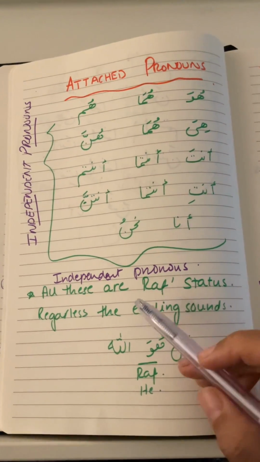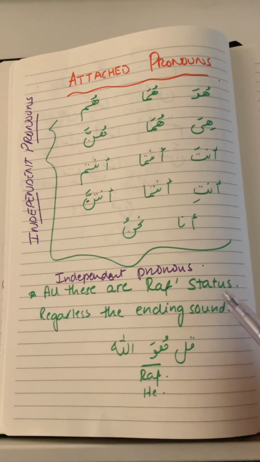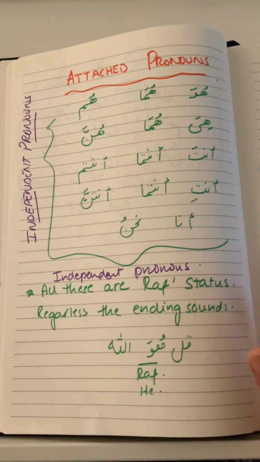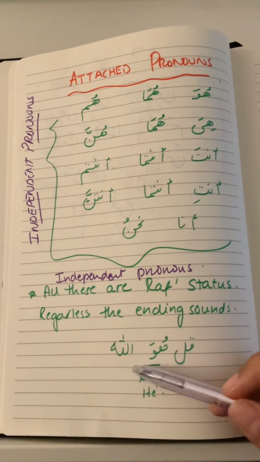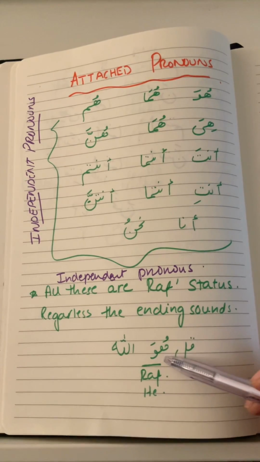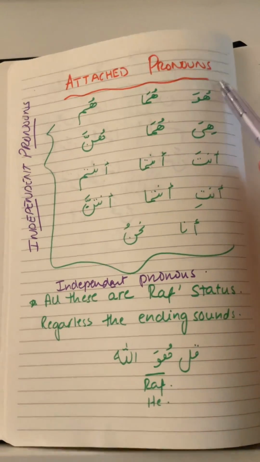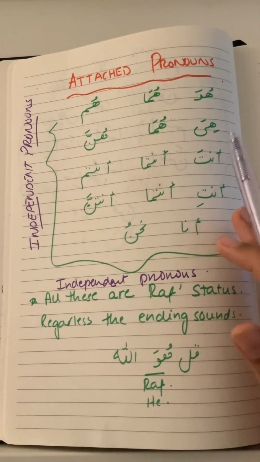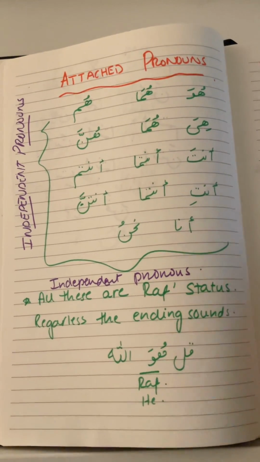What we need to know about these is that all these independent pronouns, whenever they occur, are of rafa status. That means that they are the doer, regardless of the ending sound. These are always rafa. Like you see, huwa is an independent pronoun and it is rafa. Whenever you see these pronouns in the Quran, you just know that their status is rafa. That means they are the doers.